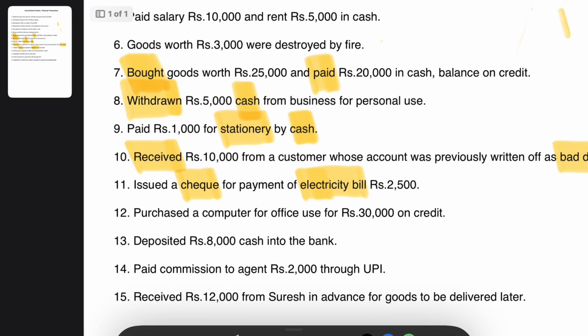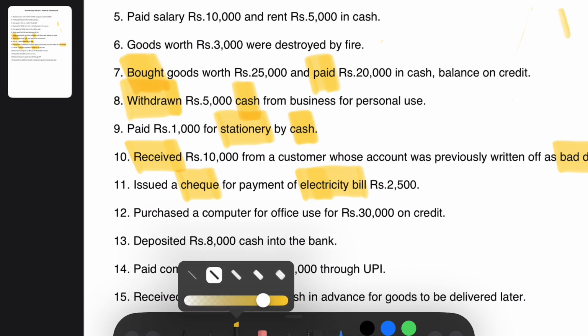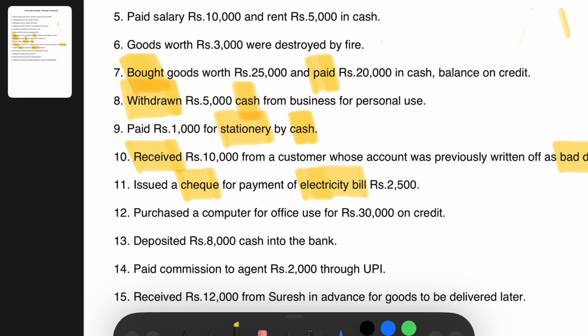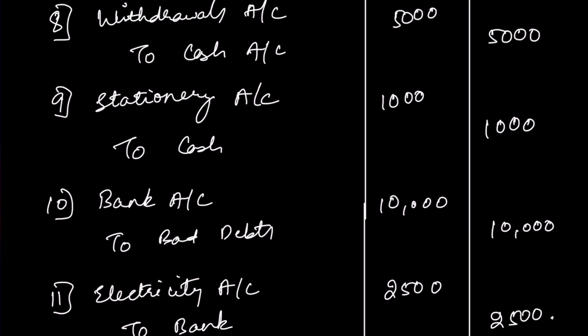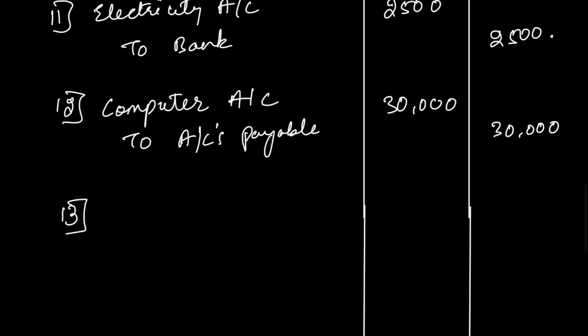Deposited 8,000 rupees cash into the bank. Here it's pretty simple. There is a deposit, which means the money is flowing out of the business, and the bank balance is increasing. So that is the reason we are debiting the bank account and crediting cash, because cash is flowing out of the business, right? So we are crediting the cash account and debiting the bank account.